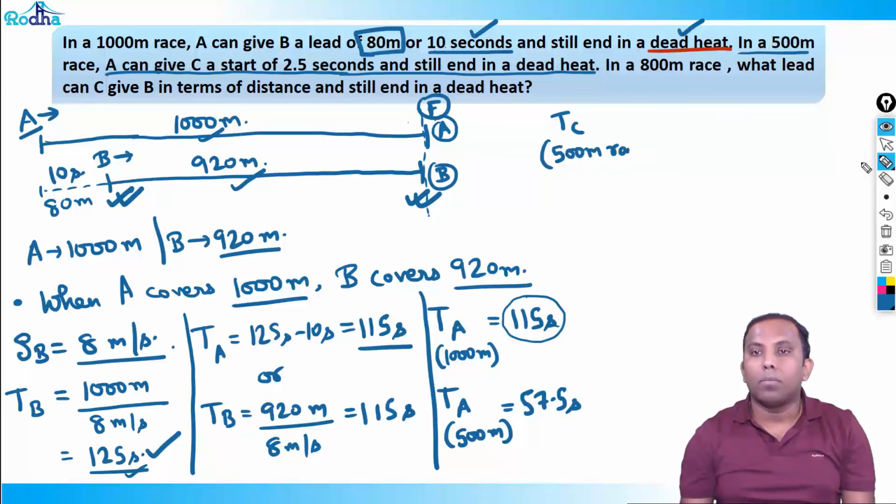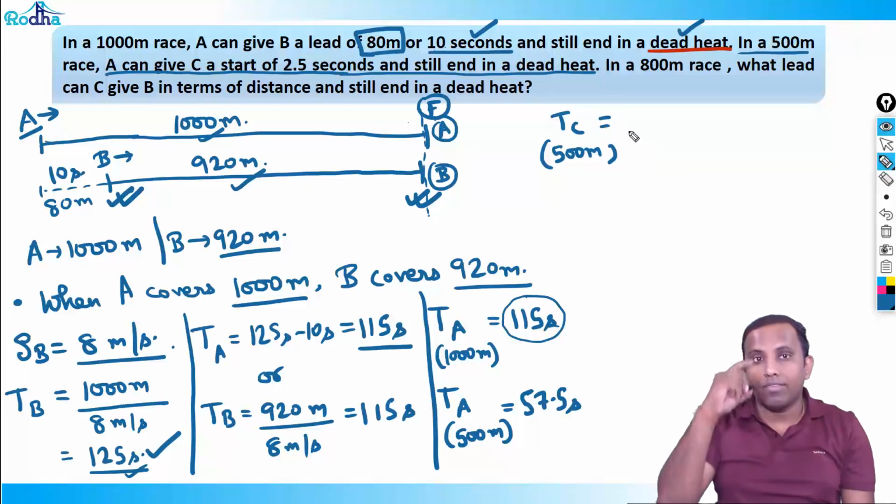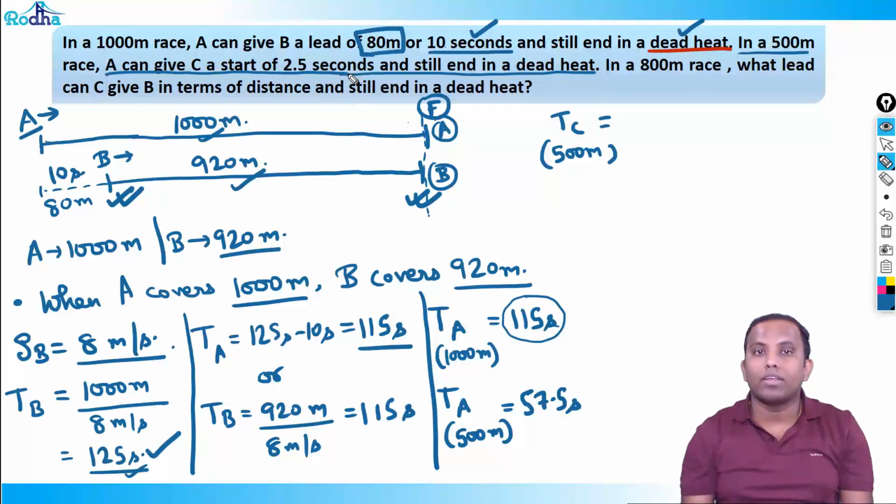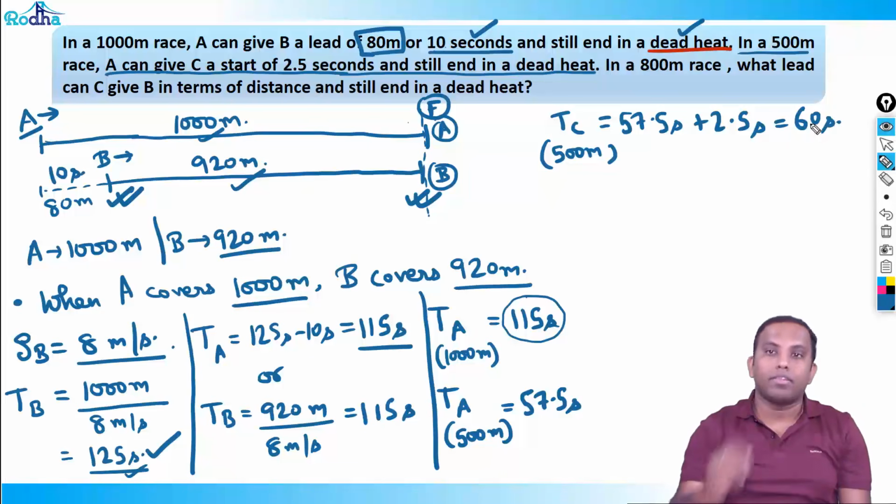Since A can give C a start of 2.5 seconds, the time taken by A is 57.5 seconds, so C takes 57.5 plus 2.5, that is 60 seconds.